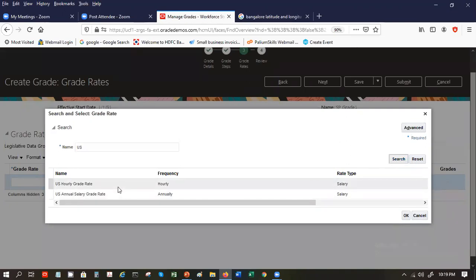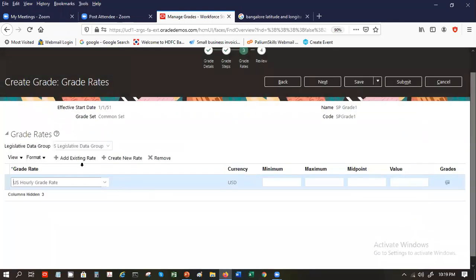So you have a US hourly grade rate that you can define, and you save that. So we'll have to add an existing rate, and you can give a min and a max. So min could be like 10,000, max could be like 15,000. The system will calculate the midpoint of it. Midpoint is 12,500.